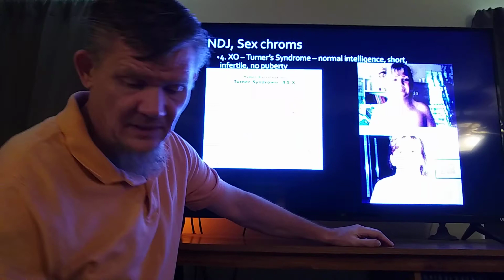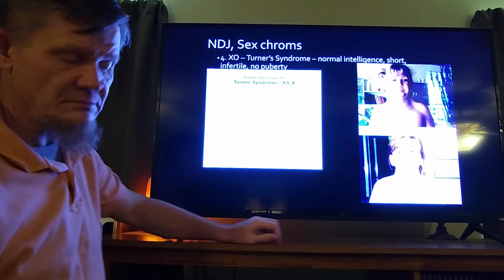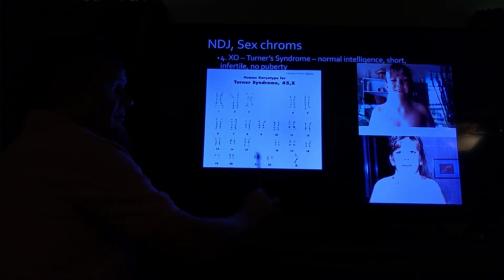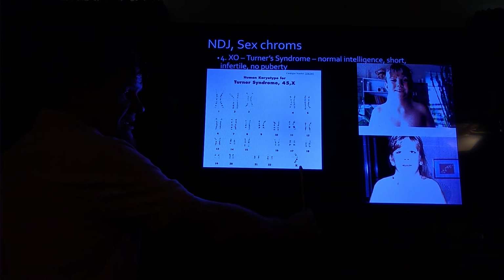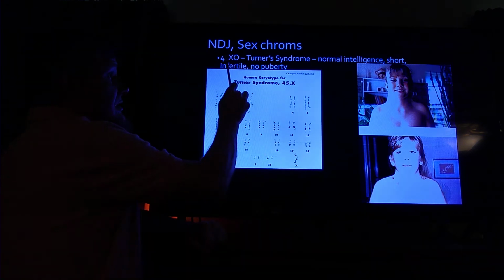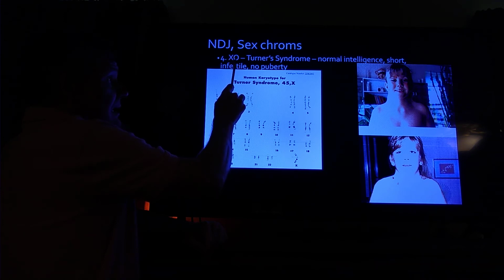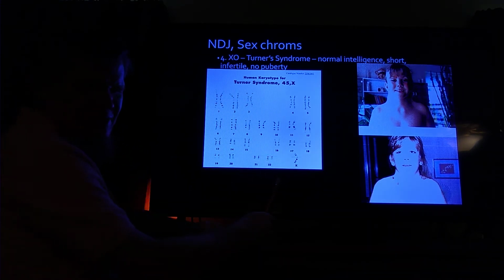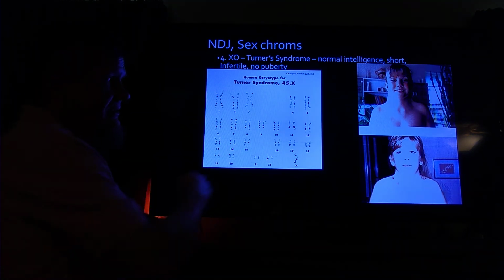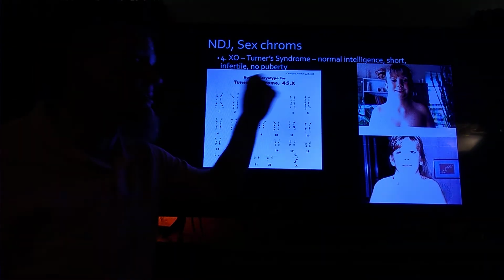Our next is Turner syndrome. This is the karyotype of a woman with Turner syndrome. She has all of those normal somatic chromosomes until we get to the sex set. And notice that she is the opposite of metafemale. Metafemale had 1, 2, 3 sex chromosomes. She has 1 and nothing. That's why it's called XO, X and nothing. She has all the rest of the chromosomes. She doesn't just have an X and that's it. But when it comes to the sex chromosomes, she has X and nothing.